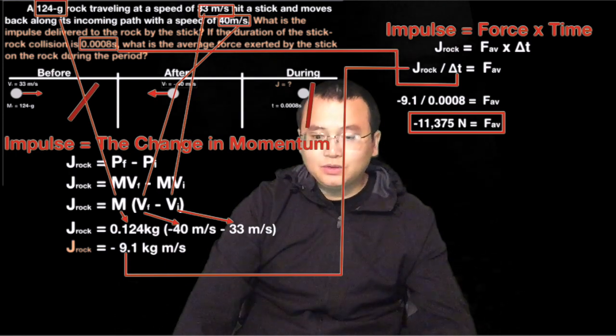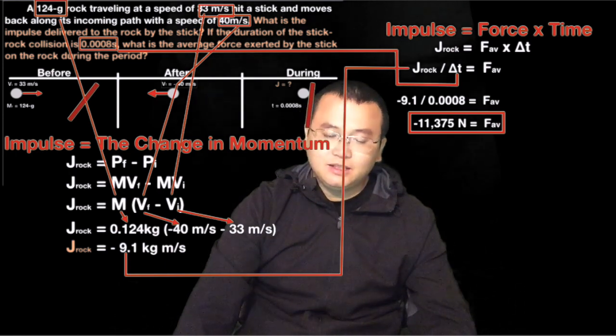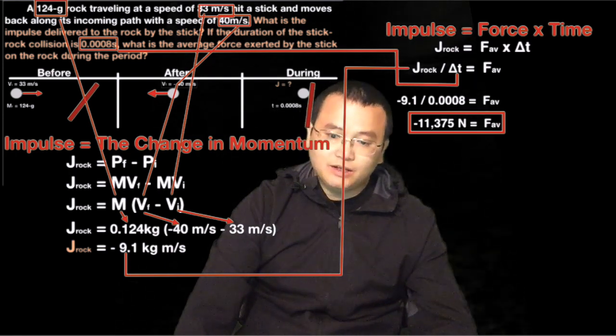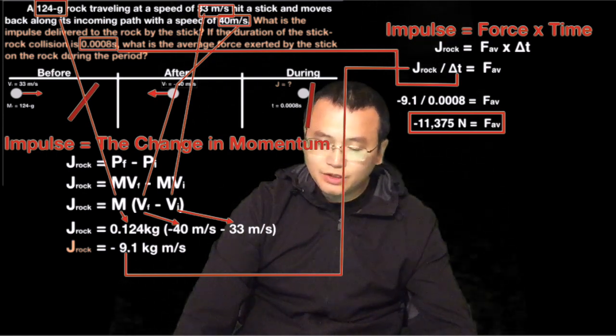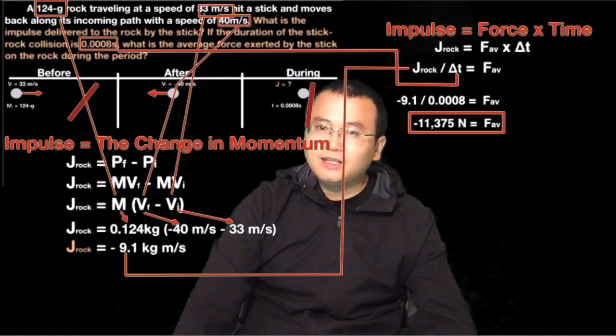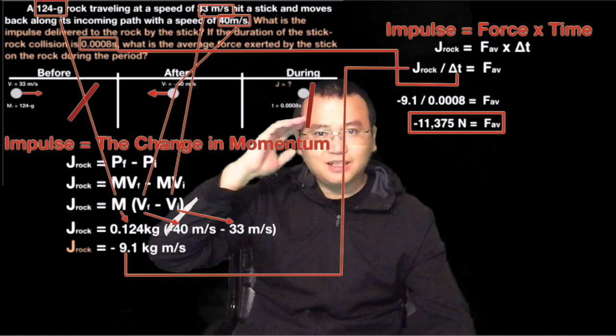And the final solution is minus 11,375 newtons for the force. That's pretty much it for this problem. I will see you later.